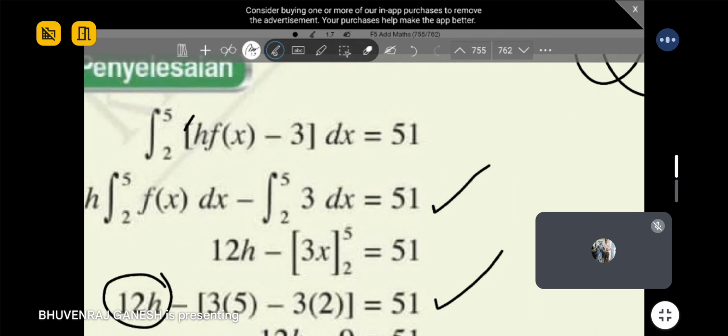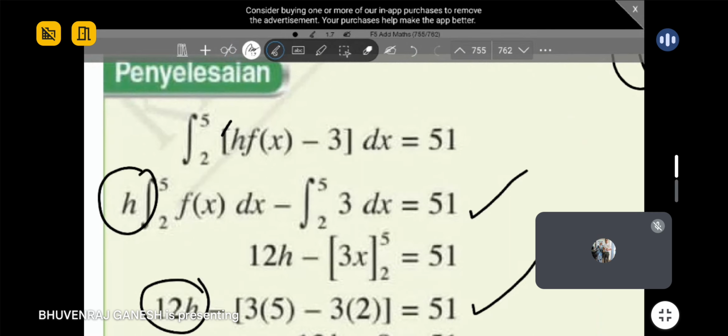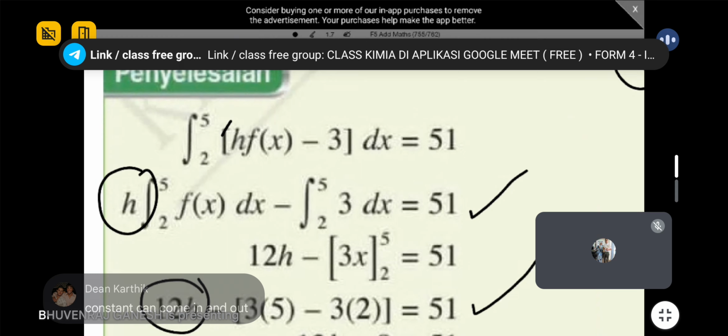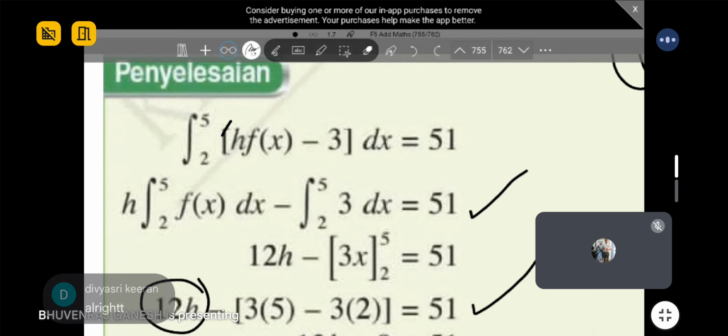This one, you mean? Oh, I understand. This one is not called factorize, guys. This one is the rules you learned just now. This one is just multiplying it only. It's not factorize. It's just like taking it out only. So if you don't want, also can, you can leave it inside here, no problem. As long as you understand what is happening, then you can do it. So no problem in that.